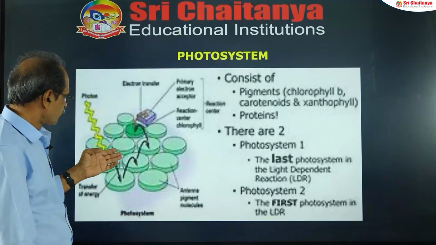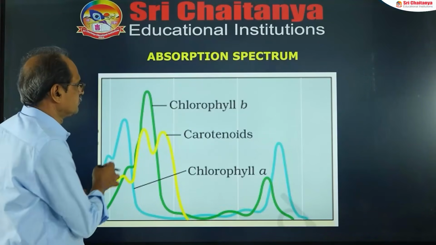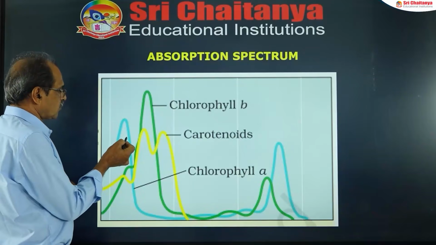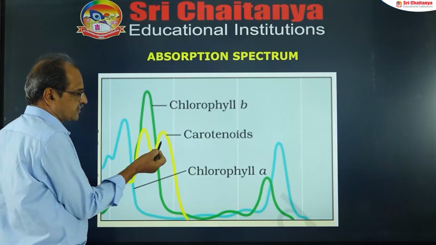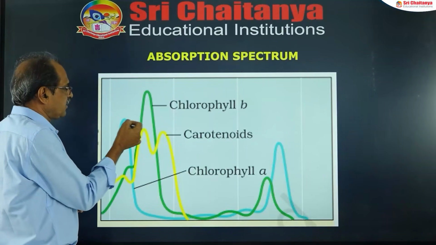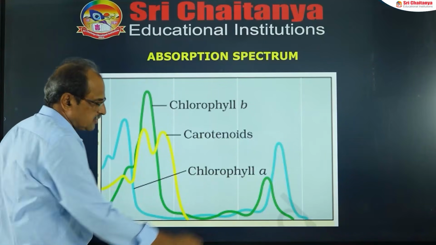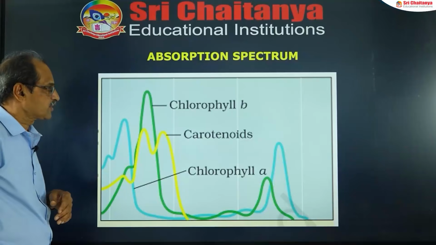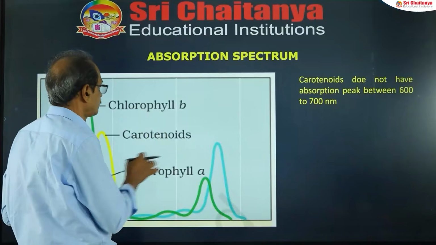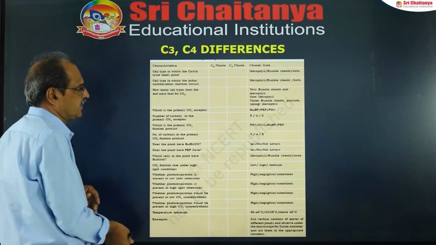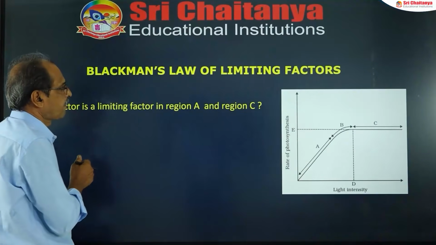This is also the same photosystem. And this is the absorption spectrum, already explained to you: chlorophyll A, chlorophyll B and carotenoids. For chlorophyll A and B, in both cases the maximum absorption peaks are at blue light and red light. That is the absorption spectrum. Of course, this is the C3, C4 plant comparison. Already we discussed all these points.